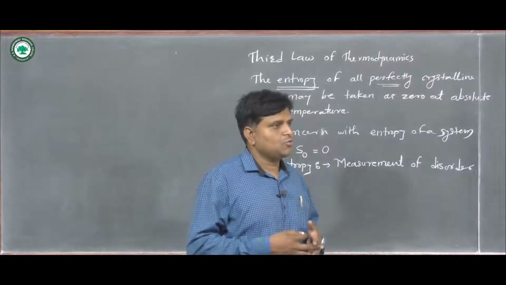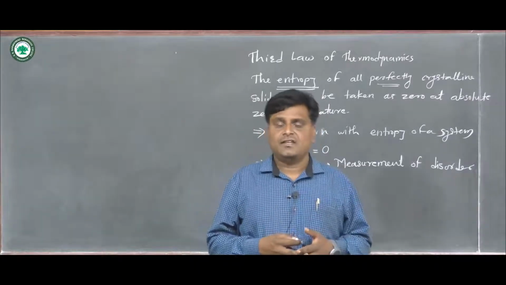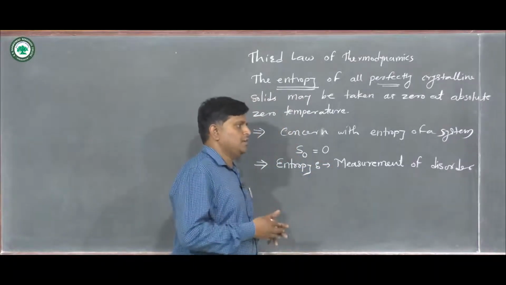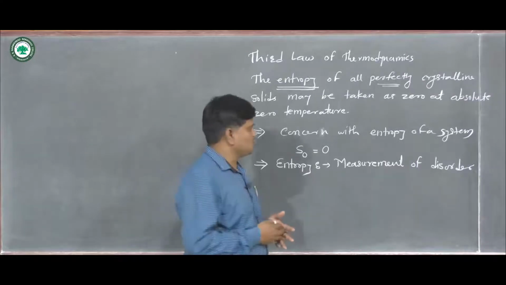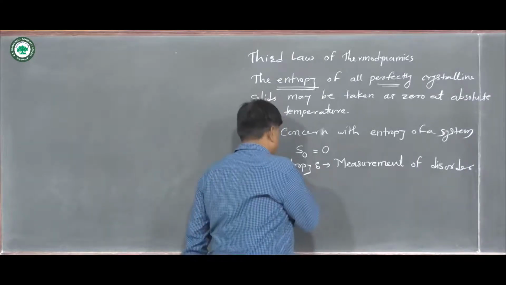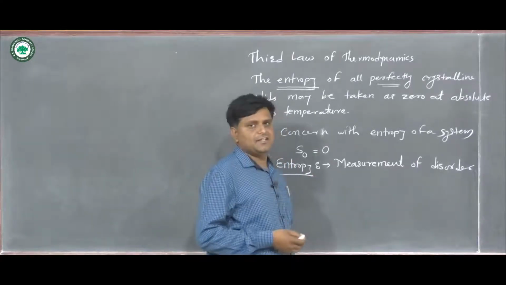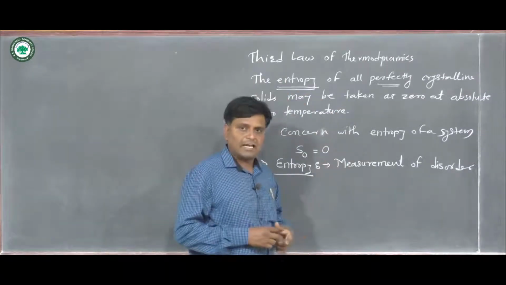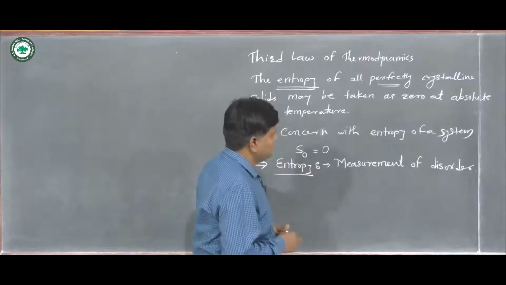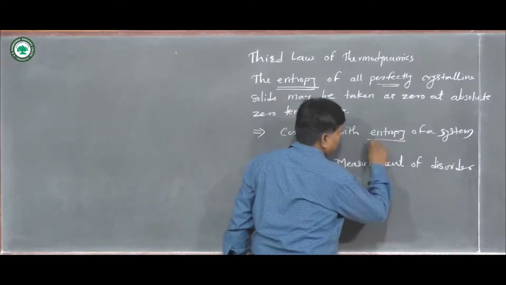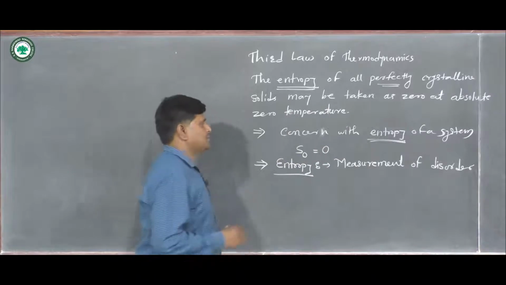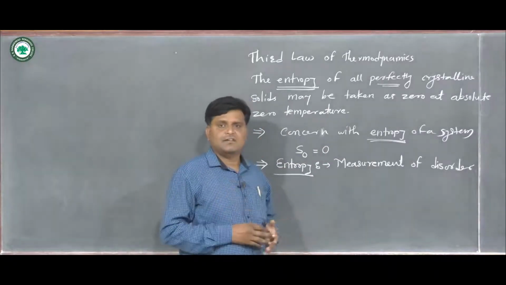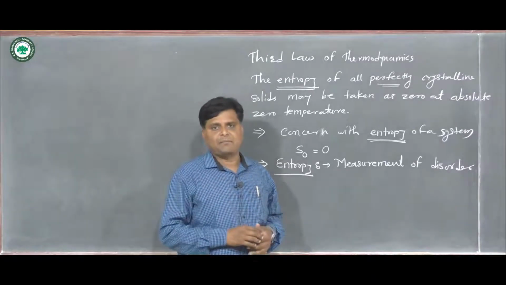So in the universe also such types of things are seen, and they are continuously going on, so the entropy of the universe is always increasing. And this is one of the perfect statements about the third law of thermodynamics. And now you say here: the entropy of a perfectly crystalline body is 0 at 0 temperature.